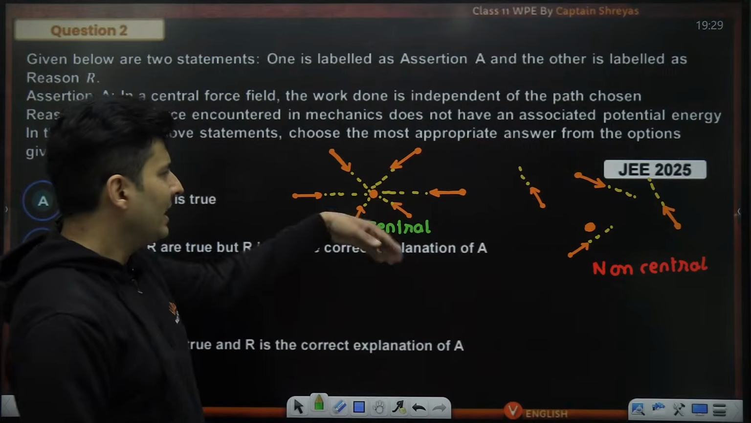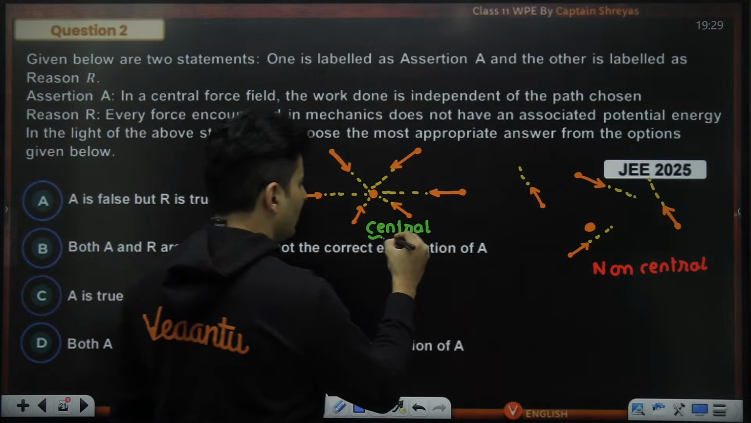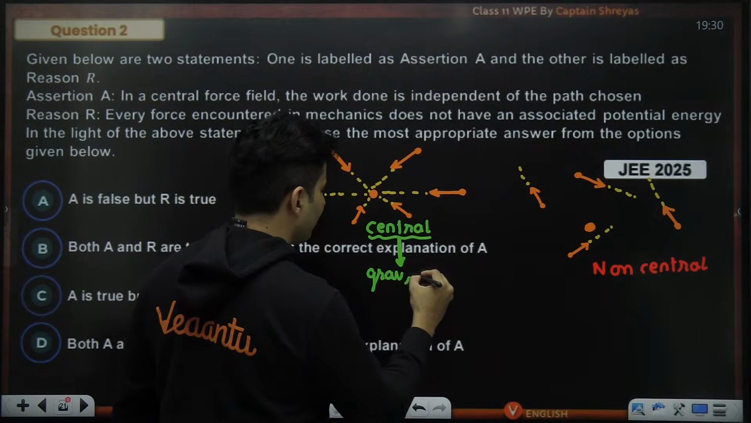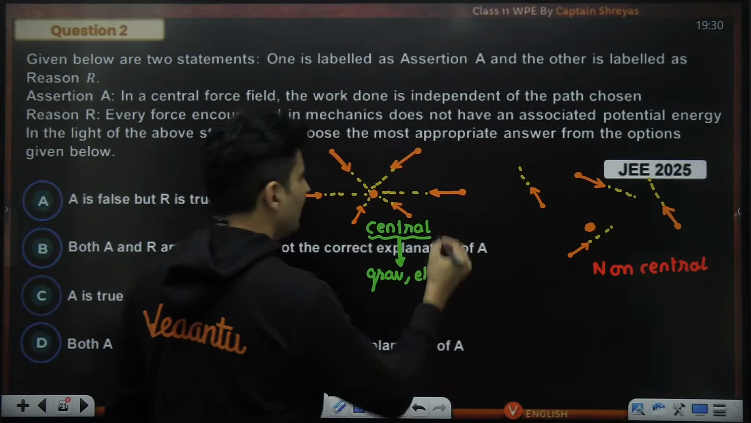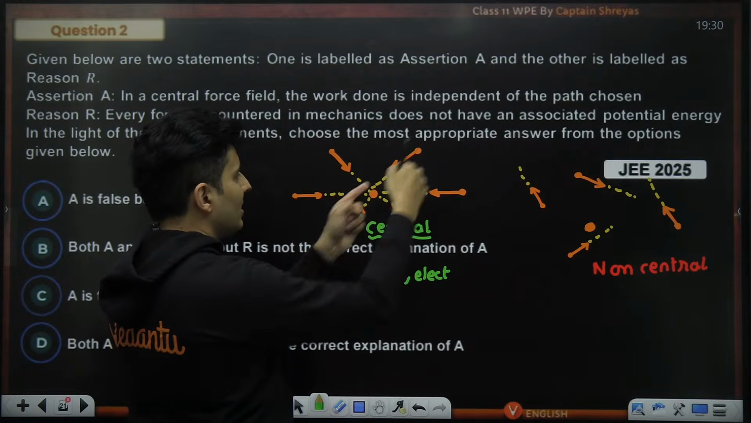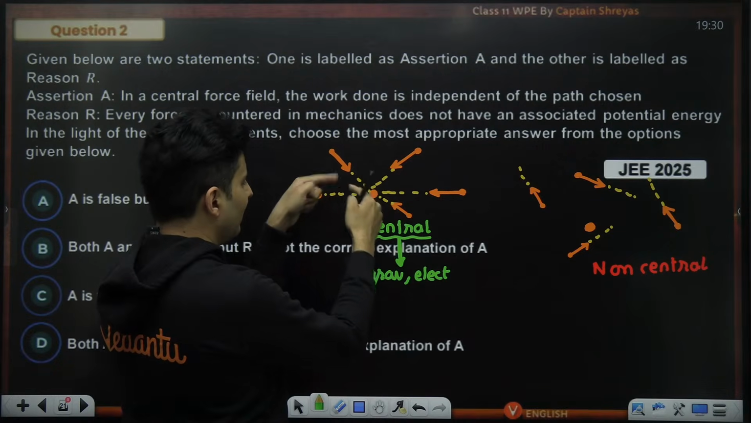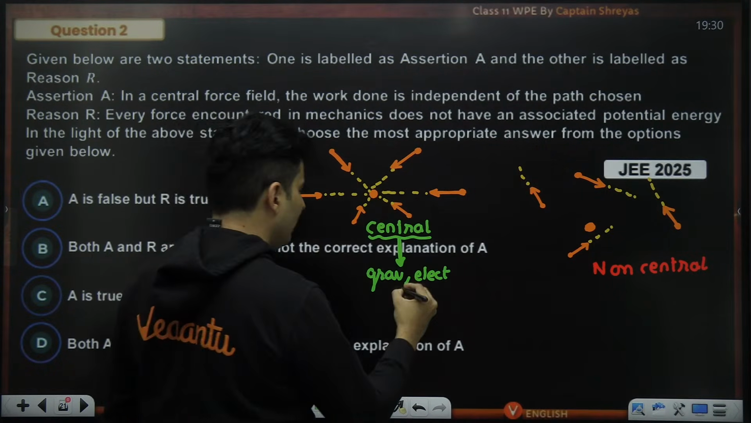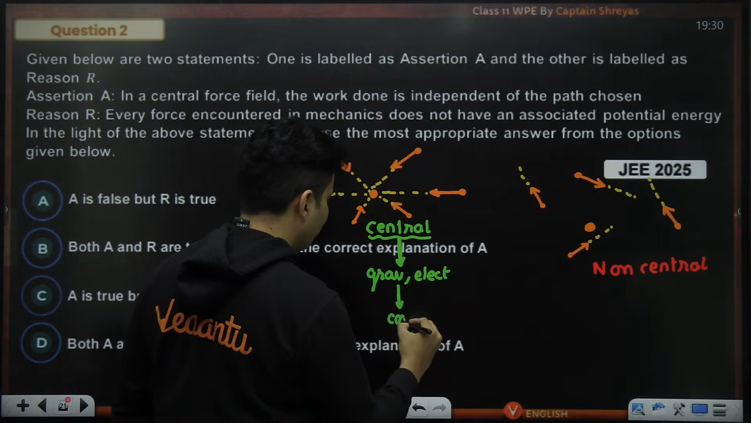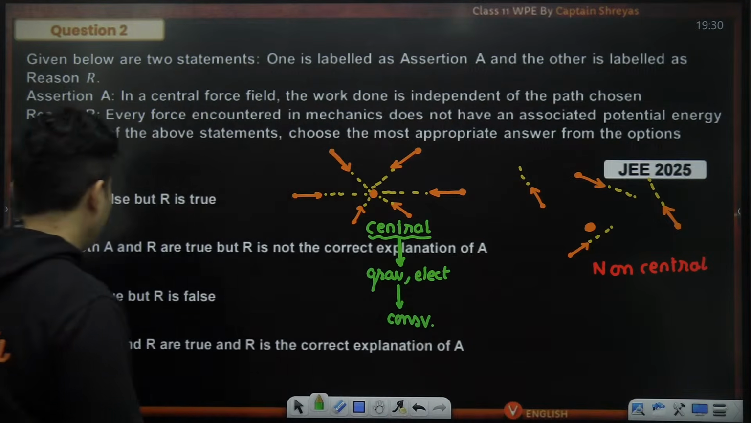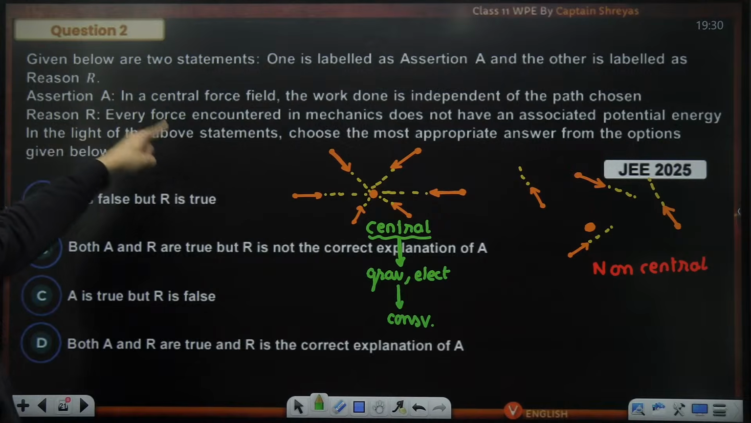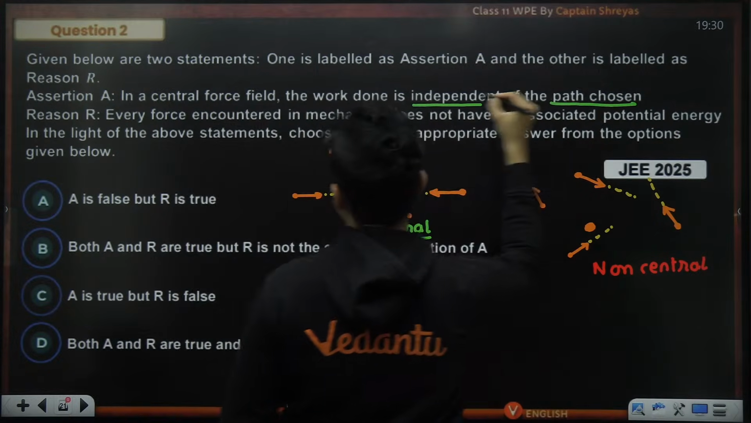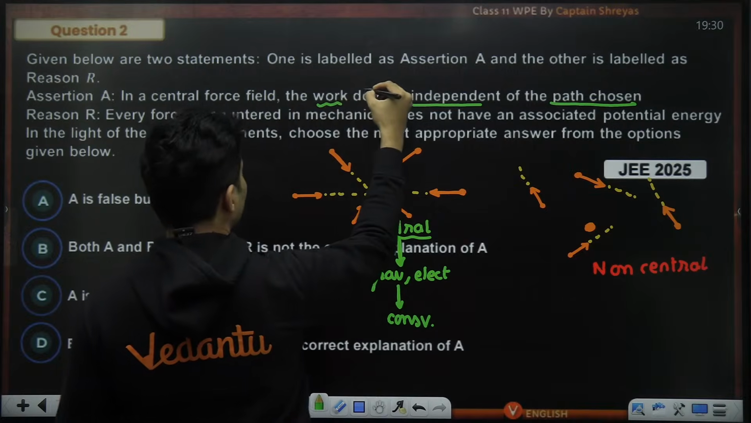Now, which are the examples of central forces? Obviously, gravitational force, electric force, all these are central forces only. Two masses, gravitational force. Two charges, electric force. Two magnets, magnetic force. They are always central forces and they are all conservative in nature. And whenever it is conservative, the work is independent of the path chosen, 100% because it is conservative.